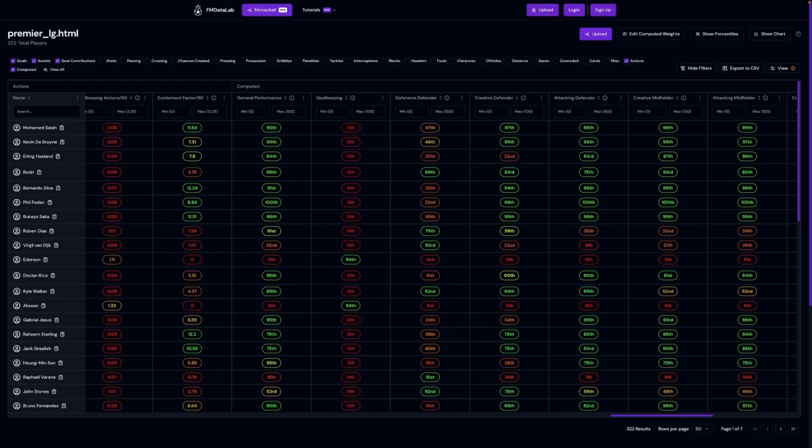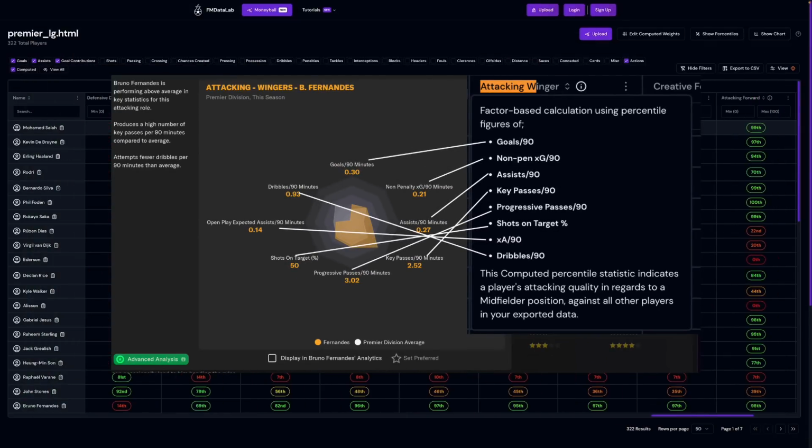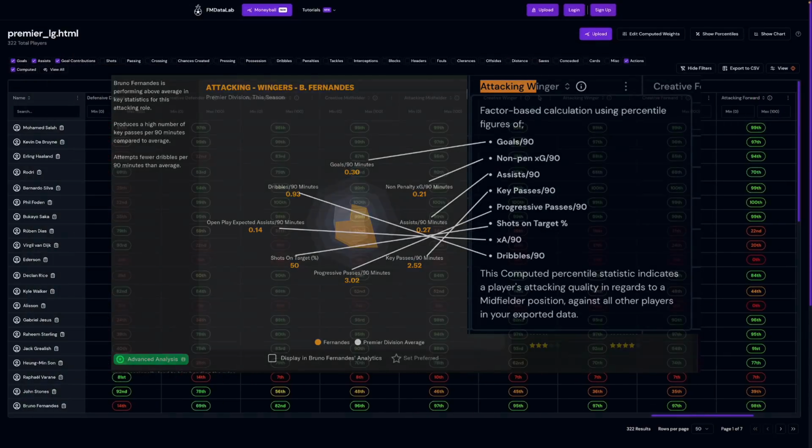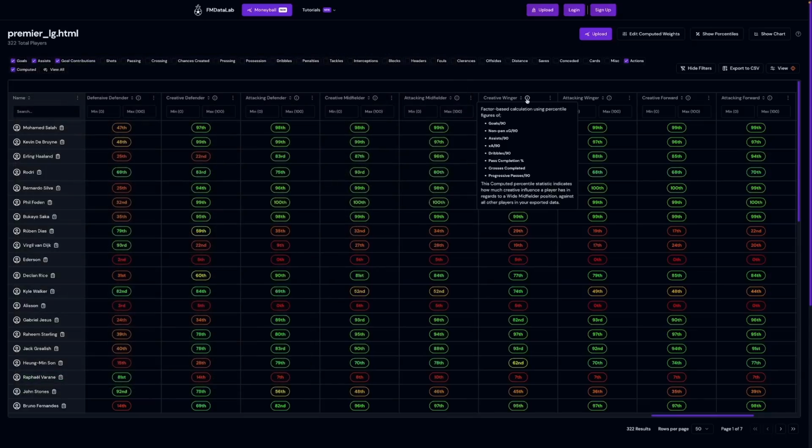Some of these computed stats are derived from archetypes directly from Football Manager itself and use the stats that FM figures are key to that archetype in the computed stat's factor-based calculation. So for example, we have the creative winger, which is a weighted sum between the goals per 90, non-penalty XG per 90, assists per 90, expected assists per 90, dribbles per 90, pass completion percentage, crosses completed, and progressive passes per 90. So I said this uses the percentile values of these, so it indicates how much creative influence a player has in regards to a wide midfielder position against all the other players in the list.